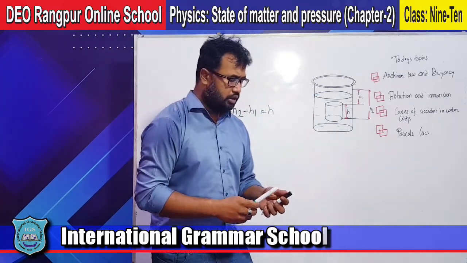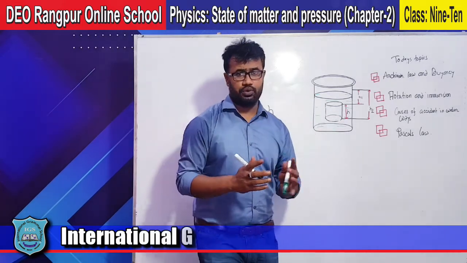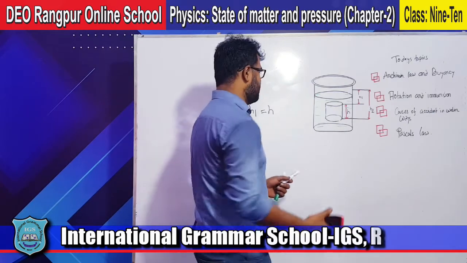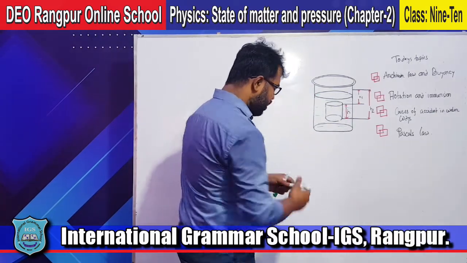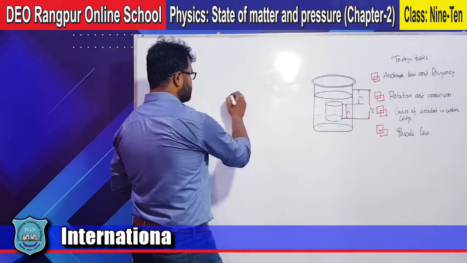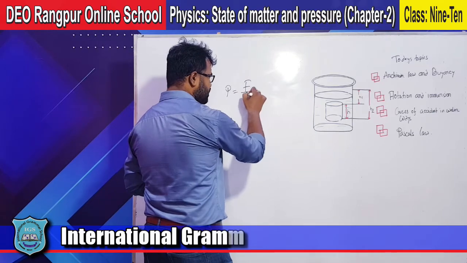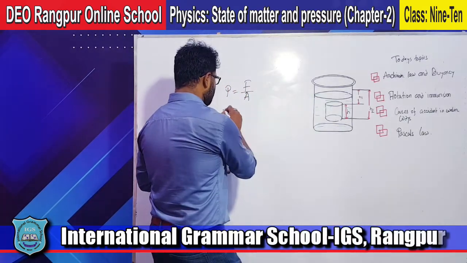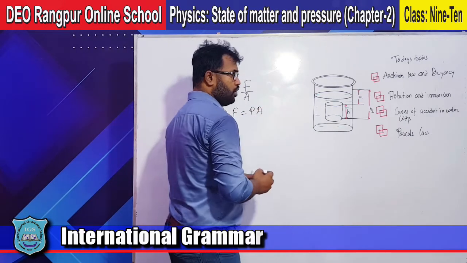Now, we can easily say that the resultant force on an object, how will that be? In our previous lecture we already said that P equals F by A. Isn't that so? P equals F by A. So F equals P into A. Right?